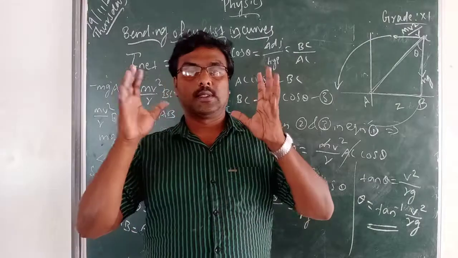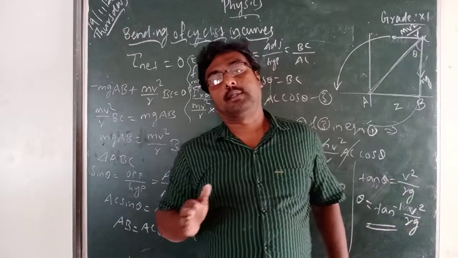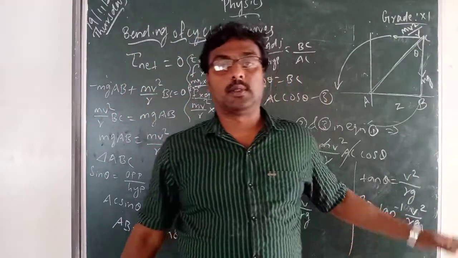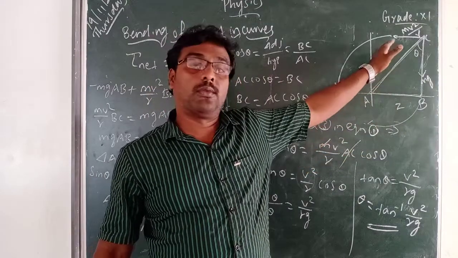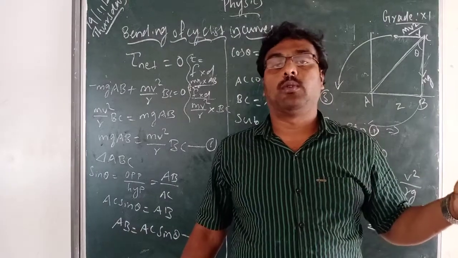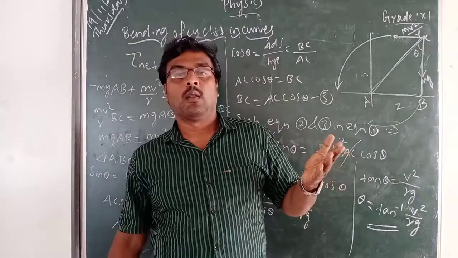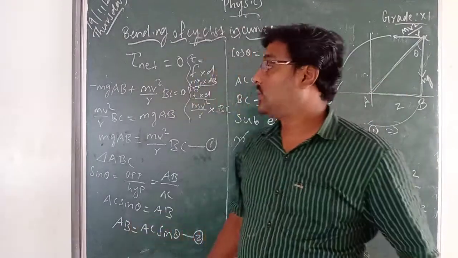Now assume a pseudo force. The pseudo force is provided by the gravitational force, keep that in mind, and this pseudo force is mv square by r. Now there are four forces acting here. What are the four forces? Normal force, frictional force, then centrifugal force and gravitational force.